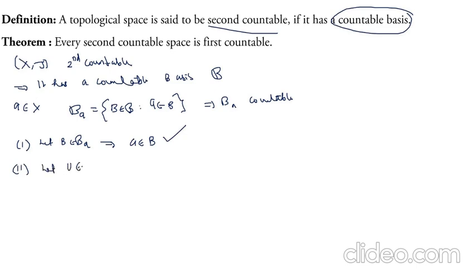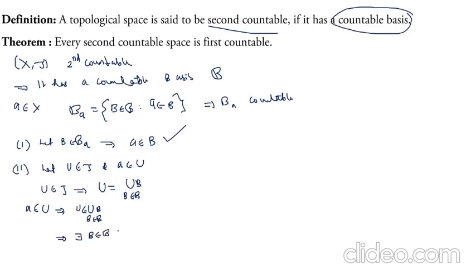Now let U belong to τ and a belong to U. Now, U belongs to τ means U can be expressed as a union of some members of 𝓑, because 𝓑 is a basis for τ. Every member of τ can be expressed as a union of some members of 𝓑, and we choose a from U. That means U is the union of B, B belongs to 𝓑. That implies there exists B belonging to 𝓑 such that